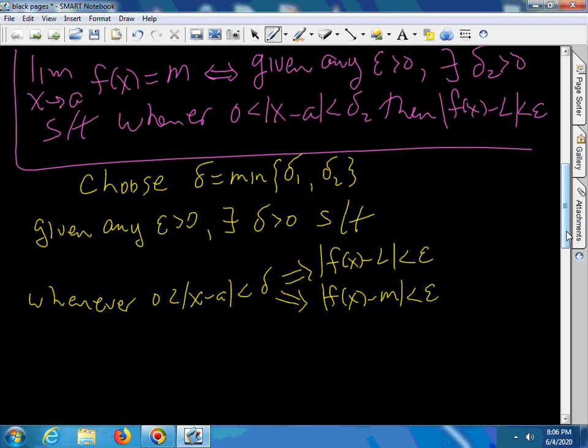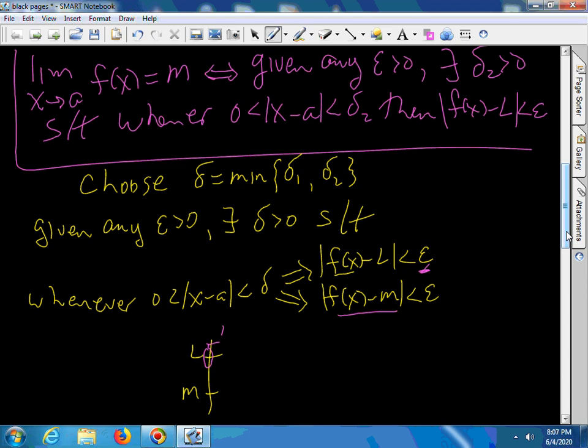Well, if you think about it, if L and M are different numbers, if this is L and this is M, then I can get f of x so close to L, depending on if I pick the right epsilon, that it's not including M. But this says that f of x is within epsilon of M. But that's not true.